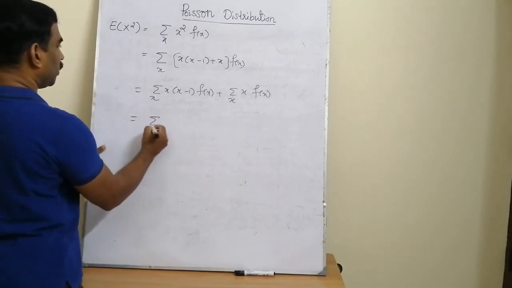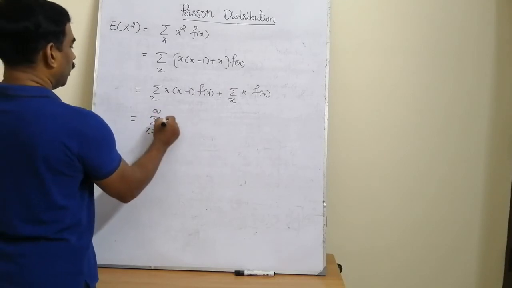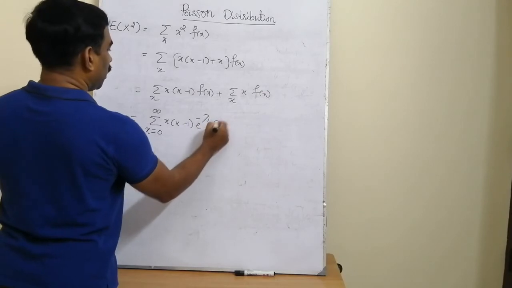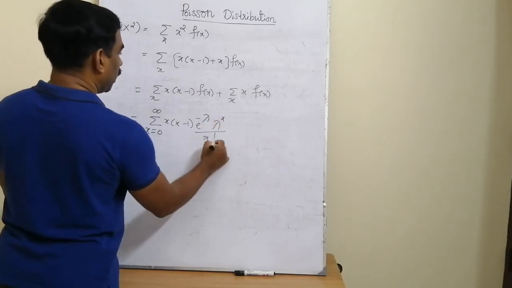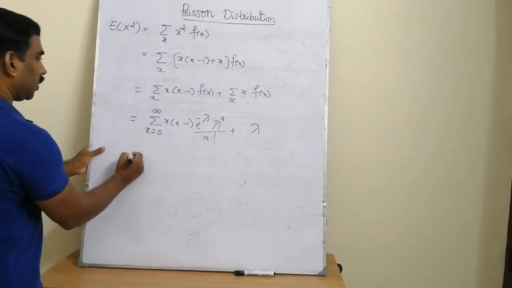For the first summation we put in the value of f of x. So it is the sum from x equal to 0 to infinity of x into x minus 1 e raised to minus lambda, lambda raised to x by x factorial, plus the expected value of x, that is lambda.